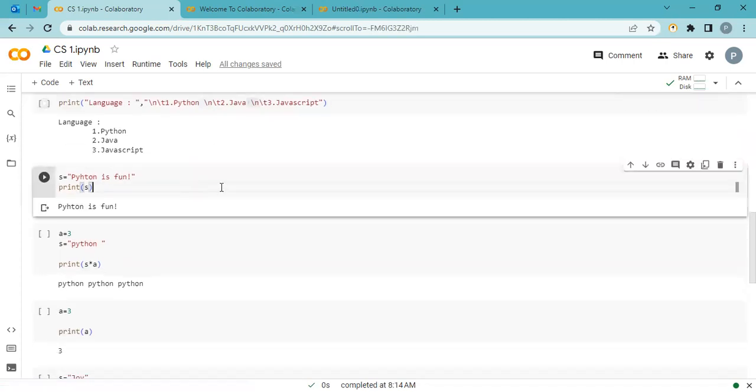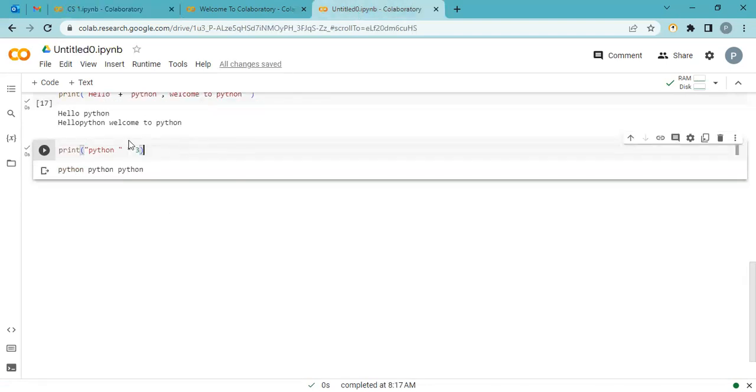Now, here I introduce something more. It's called a variable. Okay, we will discuss in one separate video what a variable is. But now just keep in mind, I want to show you some extra examples with print statements. So that's why I introduce it here. S is a variable. You can just imagine it's a container. Whatever you say, it's stored in this variable. I store "Python is fun" and I say print my variable name.